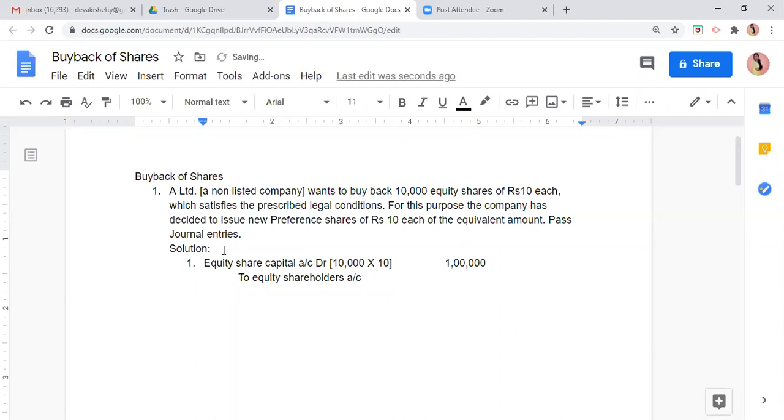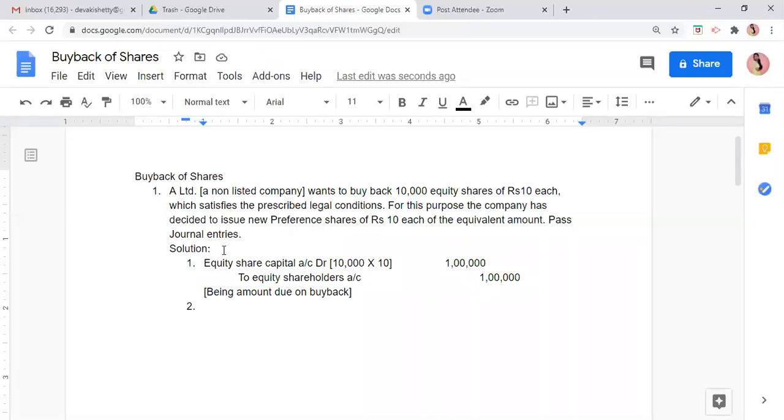Whom are we going to pay? We are going to pay this amount to the equity shareholder. So what will be the narration? Being amount due on buyback. Now, being amount due on buyback हो गया.